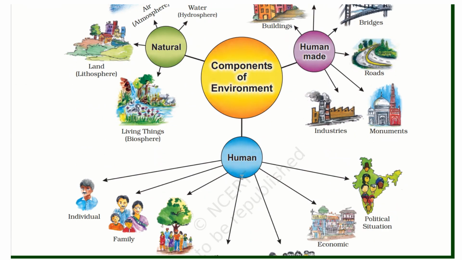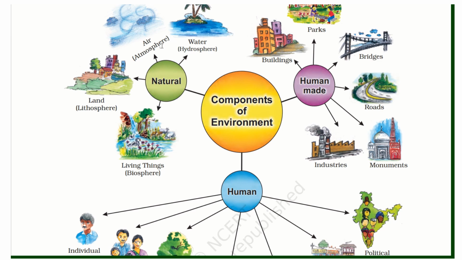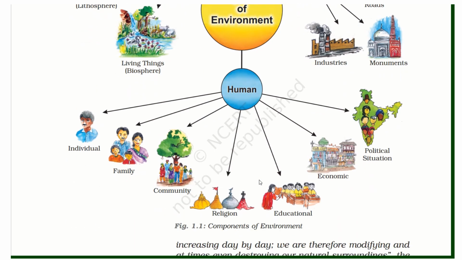There are three components of environment: natural, human-made, and human. In the natural component, we can see the biosphere, lithosphere, atmosphere, and hydrosphere. Human-made components include buildings, parks, bridges, roads, monuments, and industries. In the human component, we can see individuals, family, community, religion, and educational institutes, then economic and political situations.